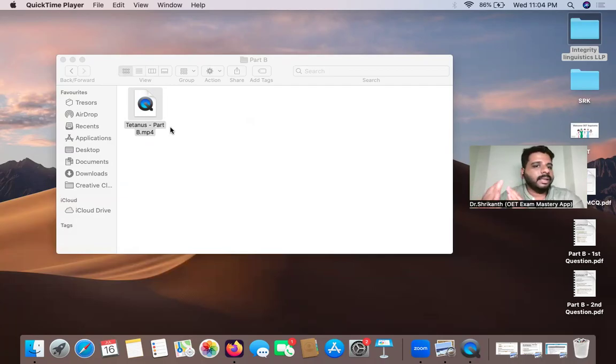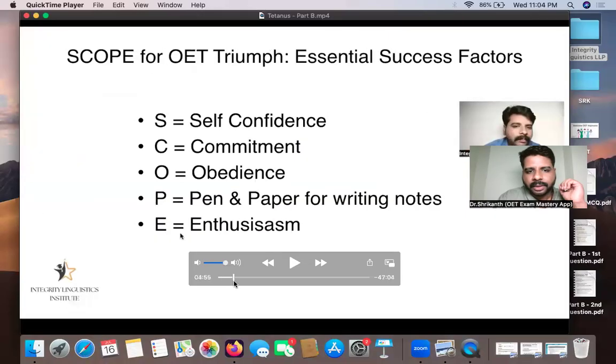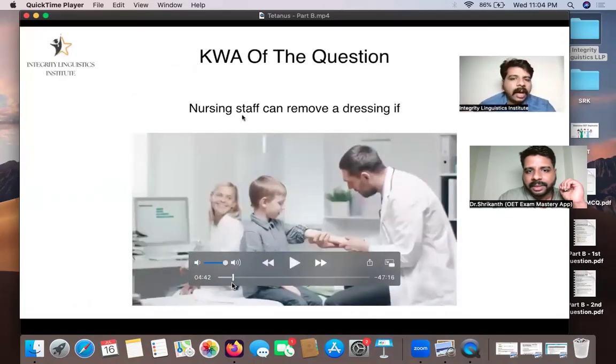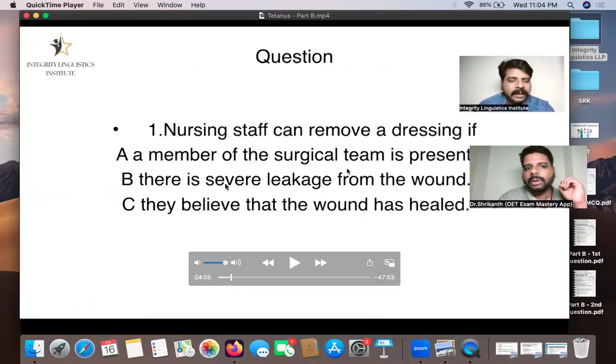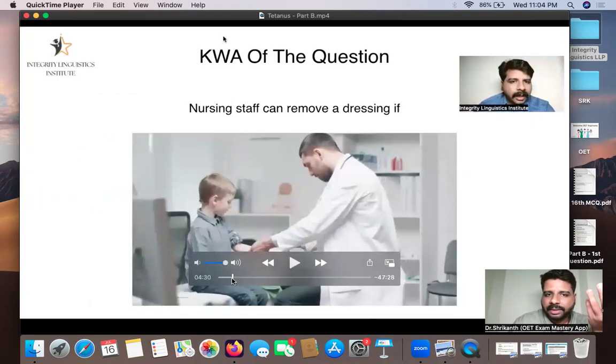And those lectures are a little bit different. Let me just open it. For example, this is reading part B. As you can see over here in the app, we have very detailed recorded lectures with images, photos, videos, and even translations in Indian languages. For example, this is a question that we have done, with answer options A, B, and C. Translations are there.